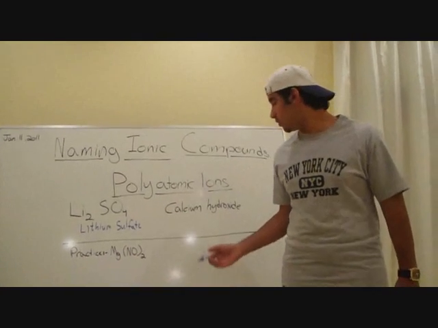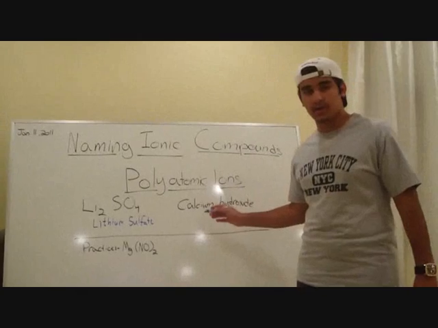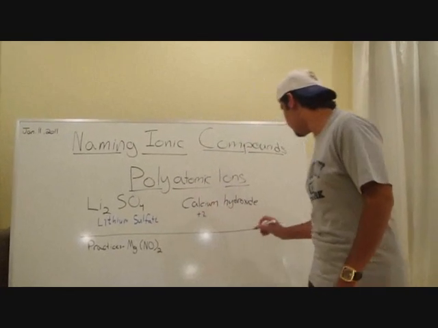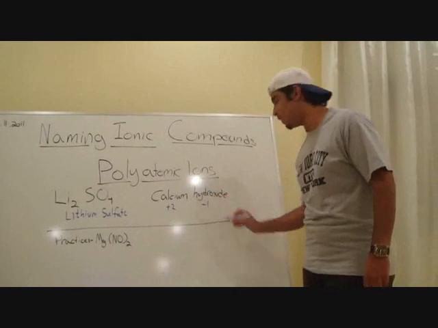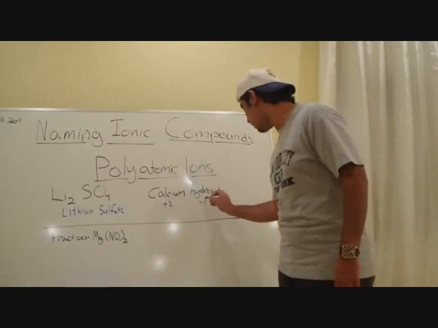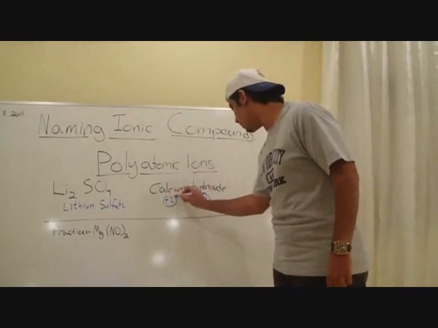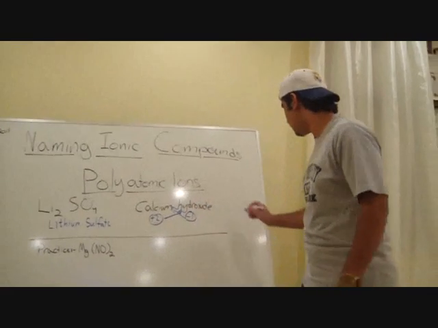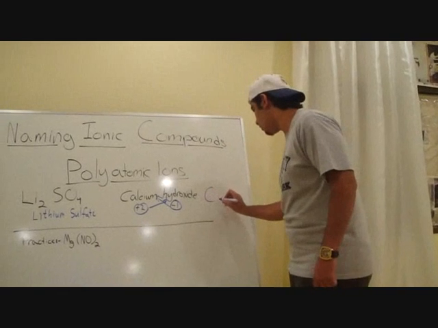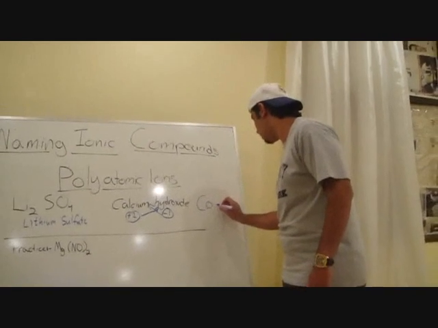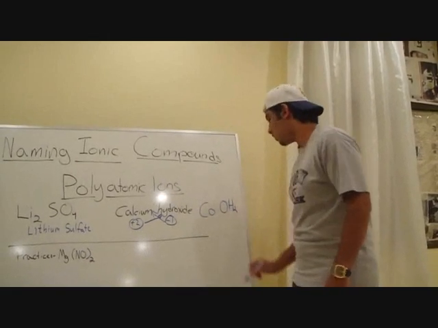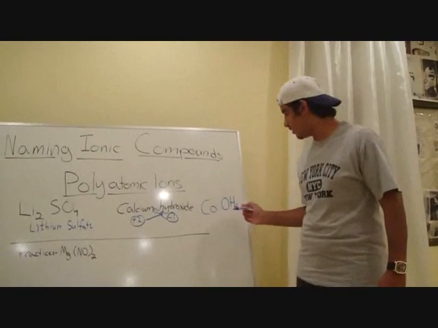So what if we're going backwards? We know that calcium has a +2 charge and hydroxide has a -1. So we're going to make the cross idea. Is this right?